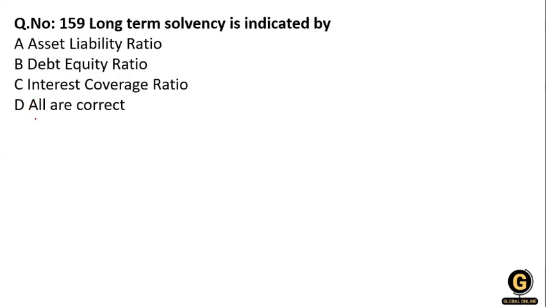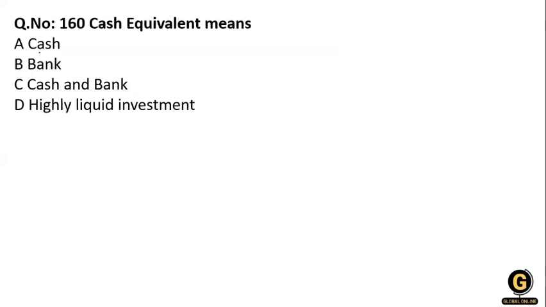Clear? Now, long-term solvency is indicated by asset liability ratio, debt equity ratio, interest coverage ratio, and all are correct. So first of all, what is long-term solvency? You know that long-term solvency means the relationship between debt and equity. So it is long-term, yes. What will be the answer? That is debt equity ratio. So option number B is right over here.